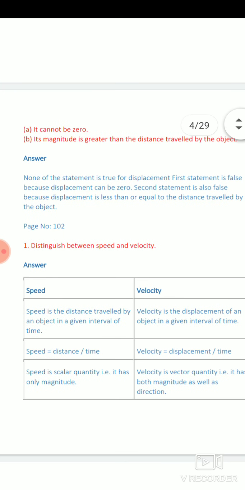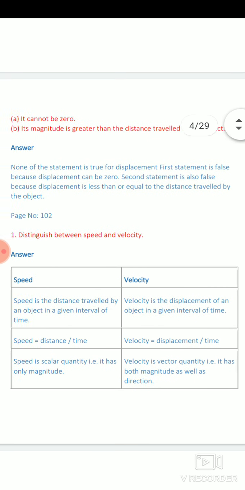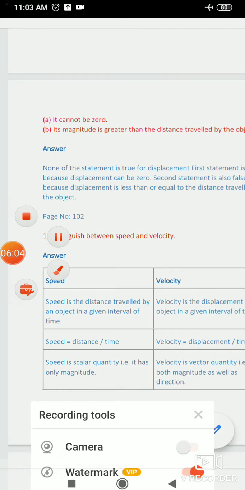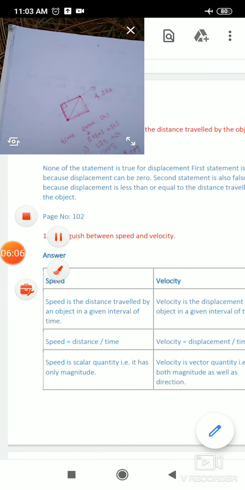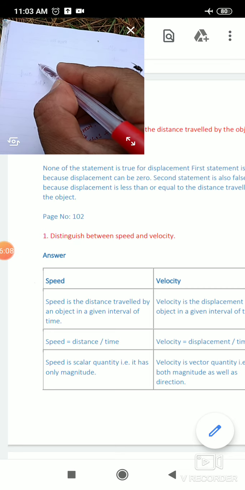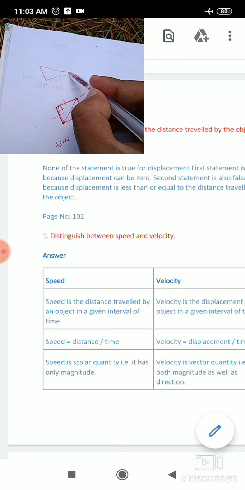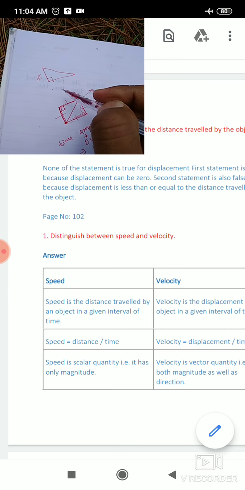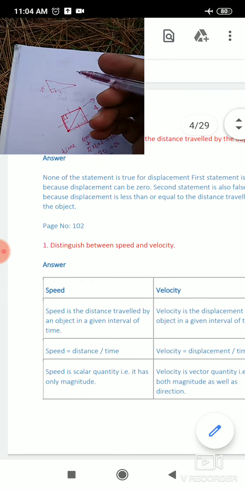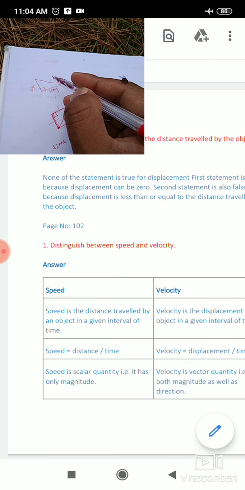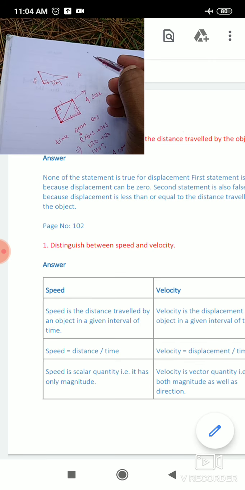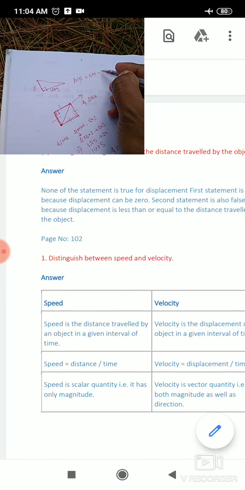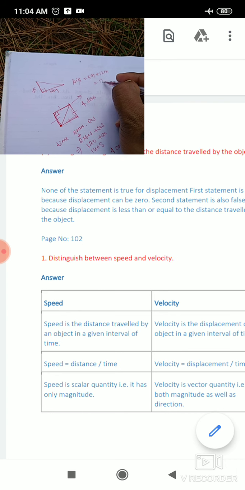The second one is its magnitude is greater than the distance traveled by the object. This is also incorrect. Suppose again we have a rectangular path, whose height is 5 meter and base is 12 meter. Distance is 5 meter plus 12 meter, that is 17 meter.